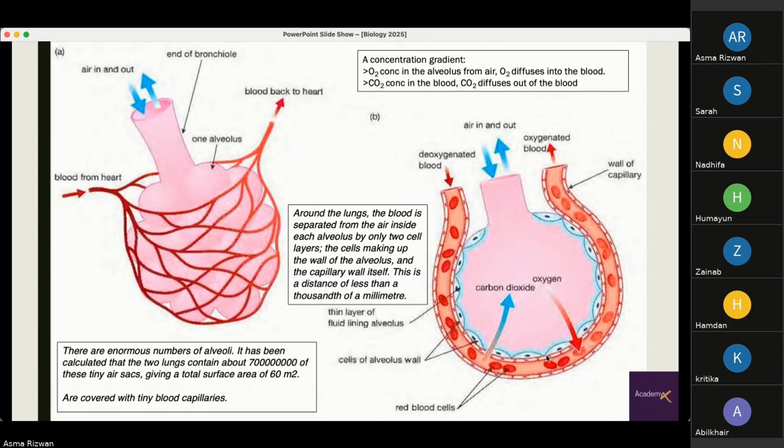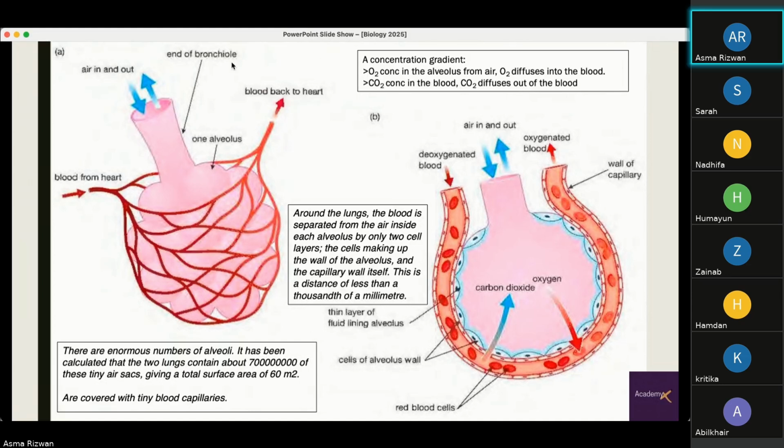Then the blood carries the oxygen to other parts of the body and to the heart. So a concentration gradient has to exist. There is greater oxygen concentration in the alveolus from the air, so oxygen diffuses into the blood, and there's a greater carbon dioxide concentration in the blood, so carbon dioxide diffuses out of the blood into the alveolus and is then breathed out.